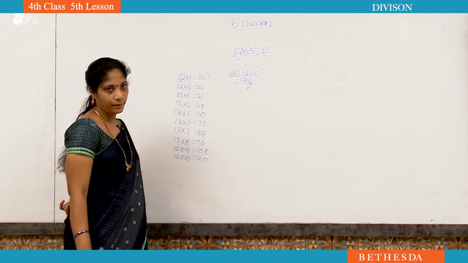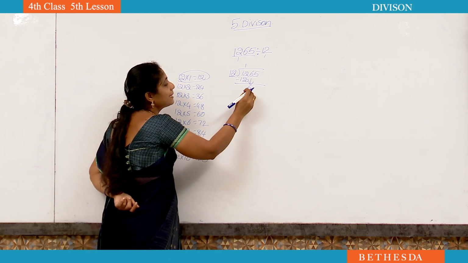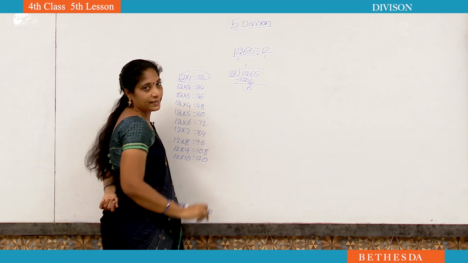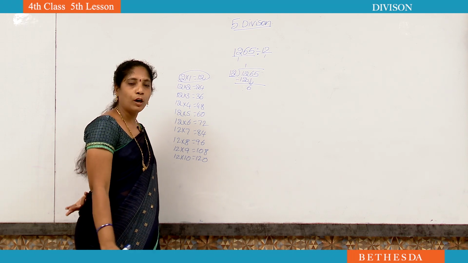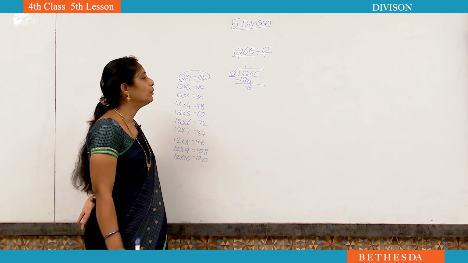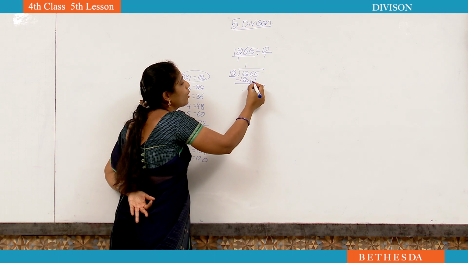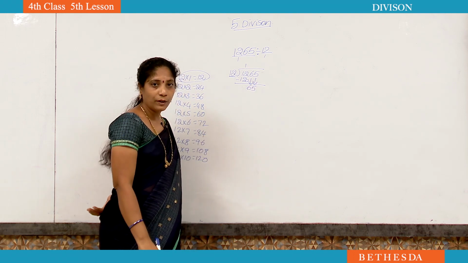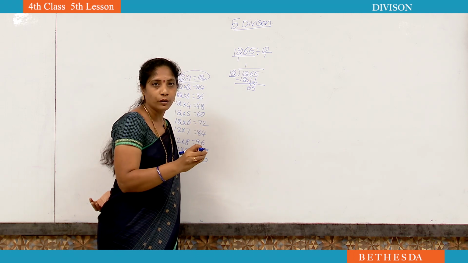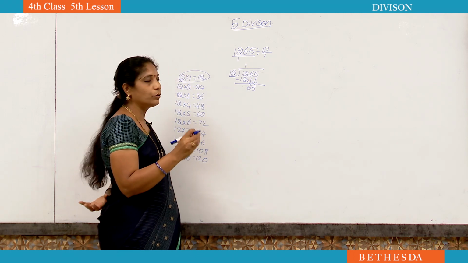Now 6 is there. If you observe, 6 is smaller than the divisor. Then we can't do division. Then what should we do? We have to take one more number down. Now here we took 2 numbers down. Actually we have to take 1 number only down. No need, don't take 2 numbers down.